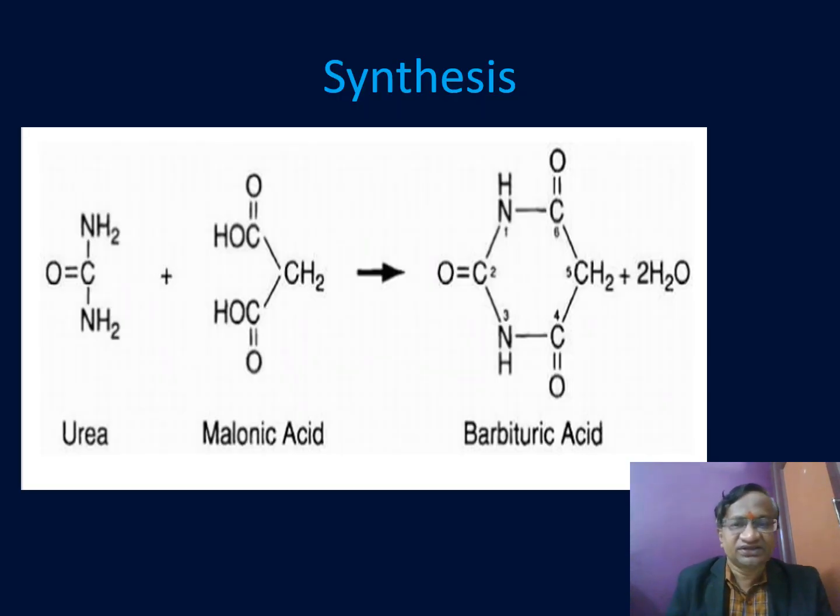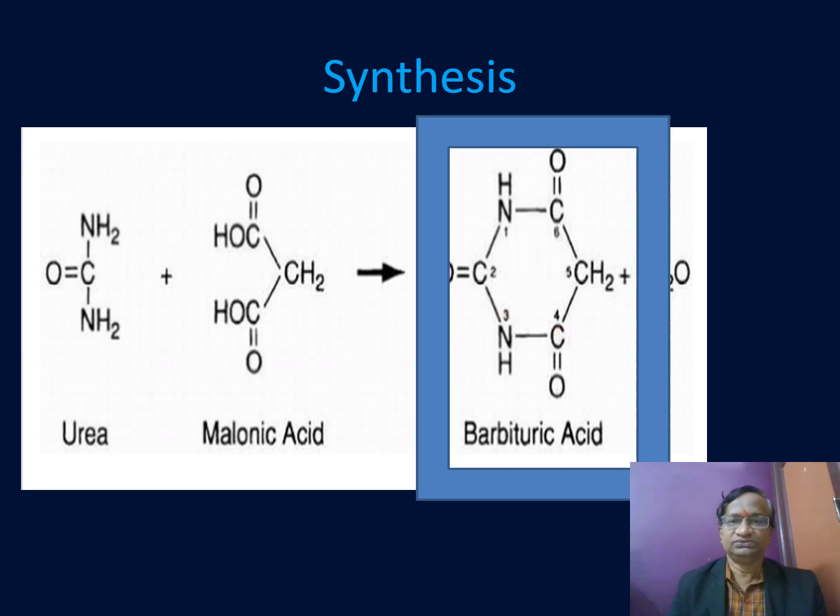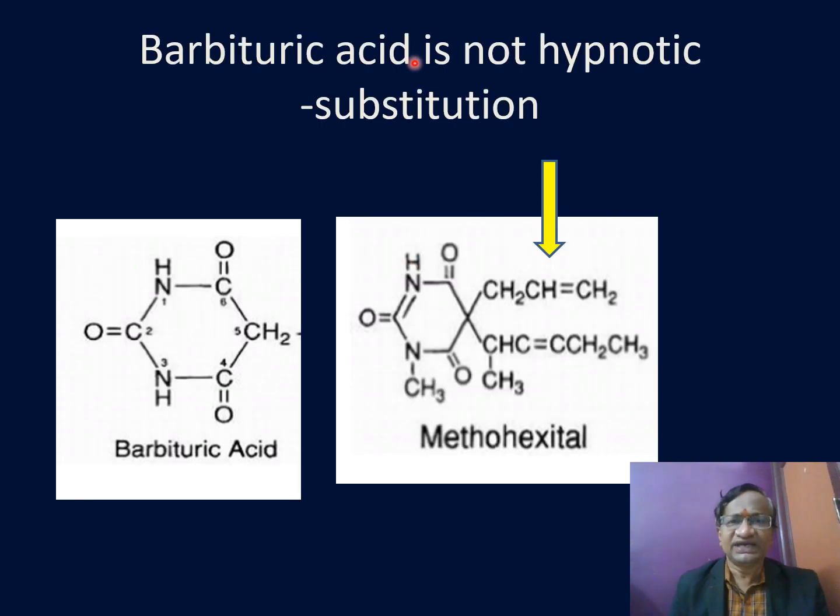So we will go to the synthesis of barbituric acid. This is actually got from urea and malonic acid to give barbituric acid. Urea plus malonic acid is equal to barbituric acid. Now, barbituric acid is simply not hypnotic. You need to have some sort of substitution, some groups here at 2 and 5, to make it hypnotic.